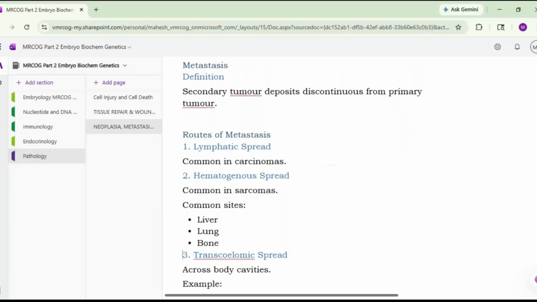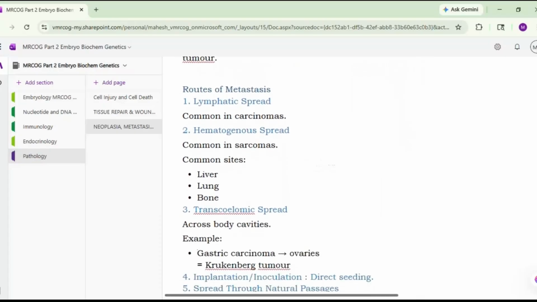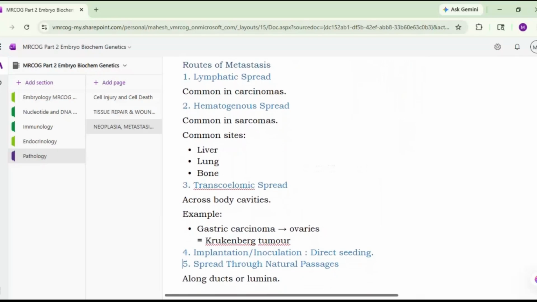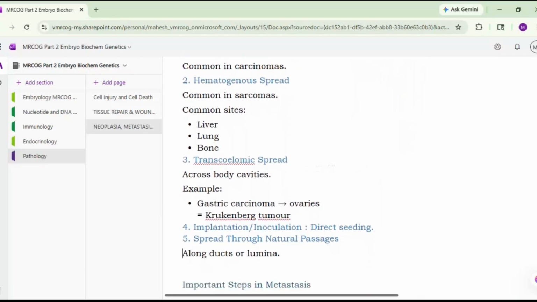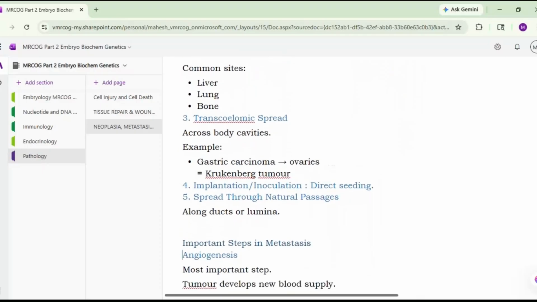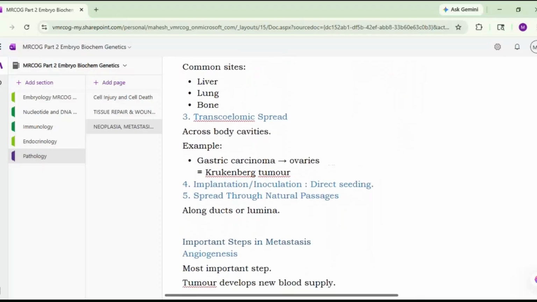Then you have a transcoelomic spread. It occurs across the body cavities. Examples are the gastric carcinoma reaching the ovaries through the body cavities, leading to the formation of Krukenberg's tumor. This is the classical example of transcoelomic spread. This also you should remember from examination point of view. Then implantation, inoculation, that will lead to the direct seeding, then spread through the natural passages. Along the ducts or through the lumen, there can be spread of the malignancy.